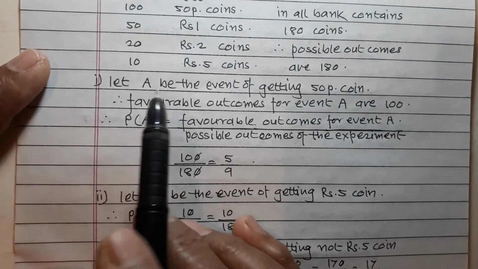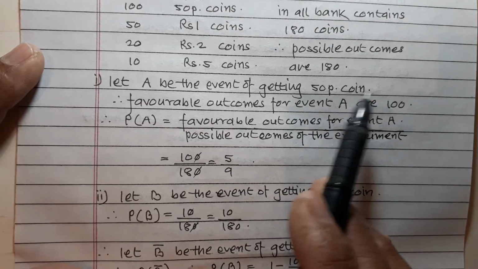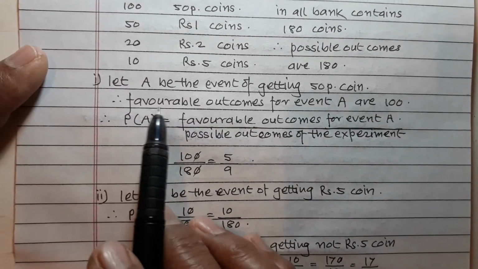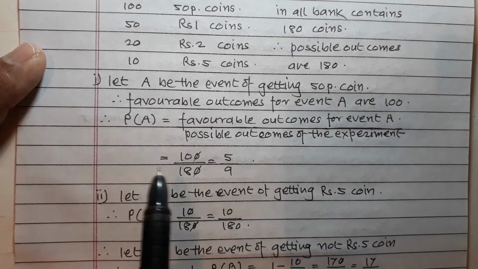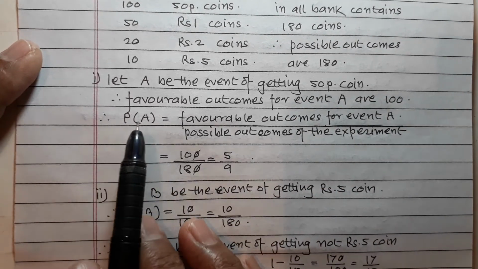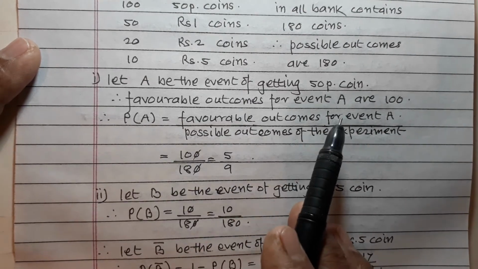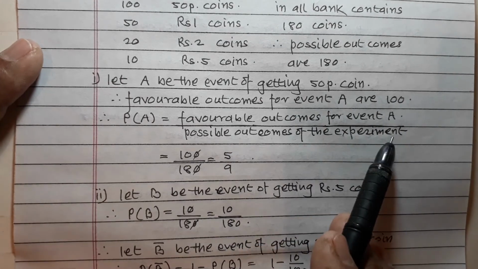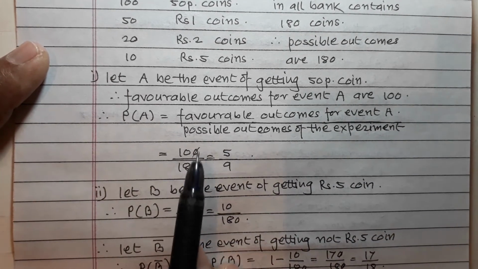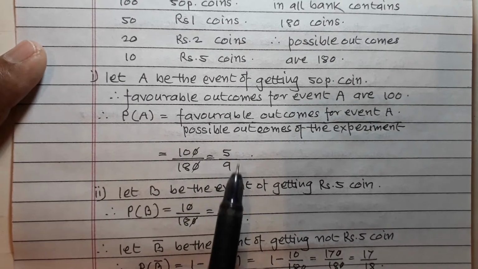Let A be the event of getting a 50 paise coin. So favorable outcomes for event A are 100, and therefore P(A), that is probability, is equal to favorable outcomes for event A upon possible outcomes of the experiment, and is equal to 100 upon 180, which is equal to 5 upon 9.